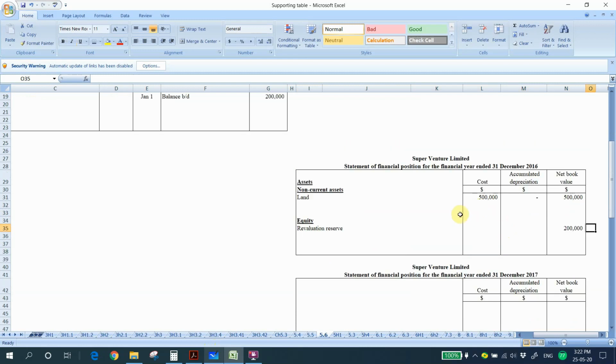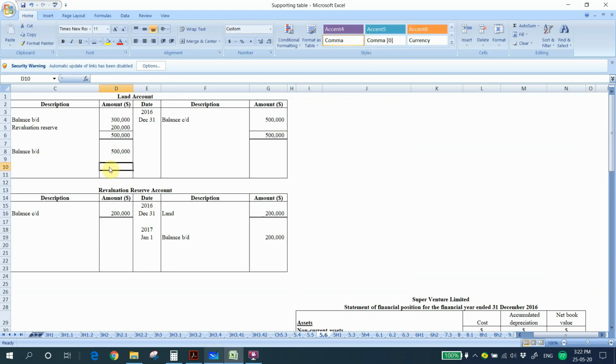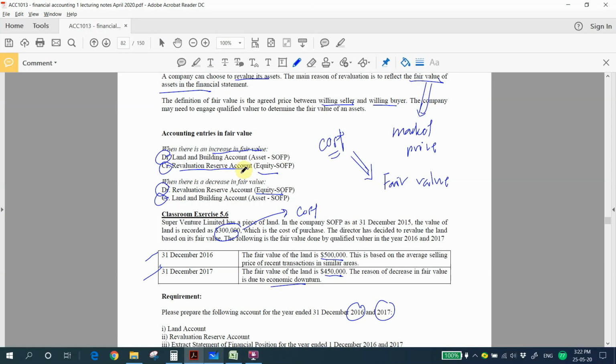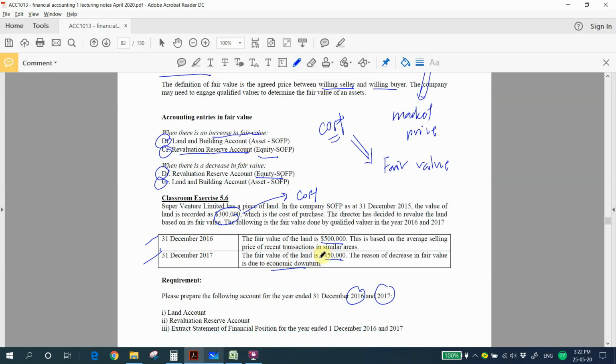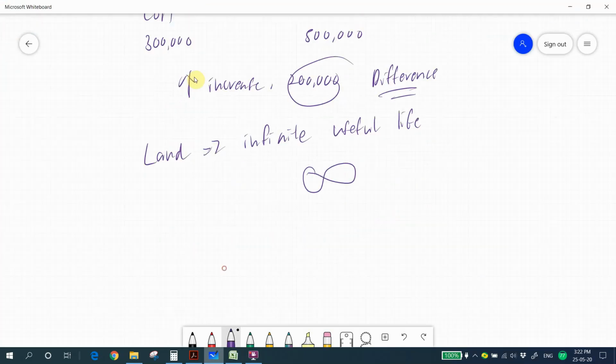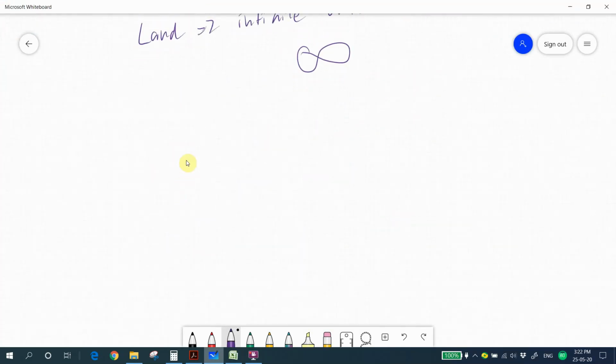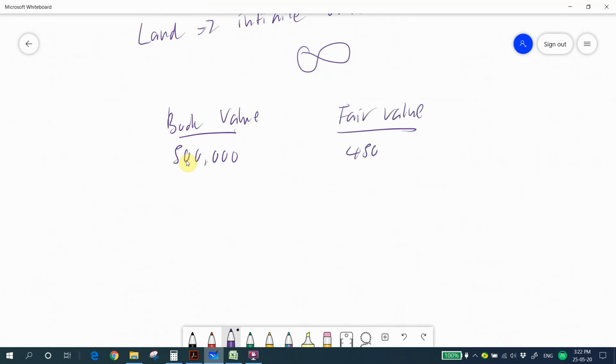We can continue to 2017. In 2017, the fair value has been adjusted to 450,000. So now your book value is 500, and the latest fair value has changed to 450. What is the direction of this change?